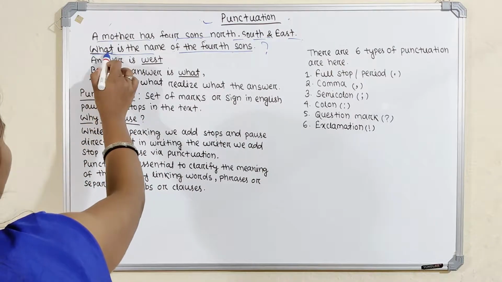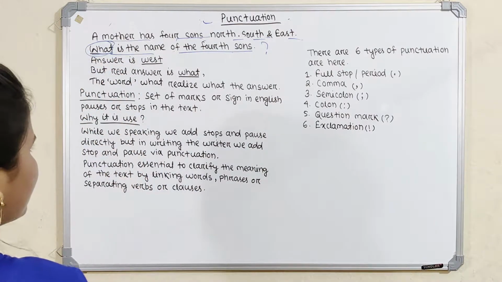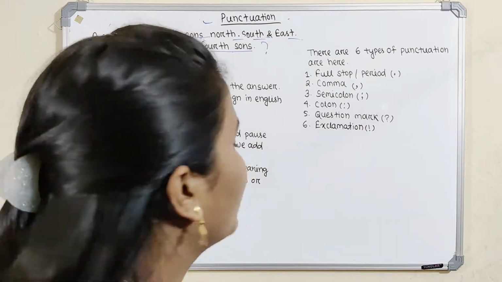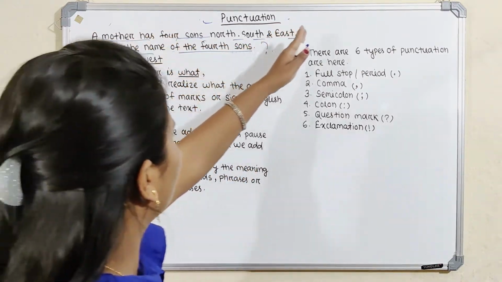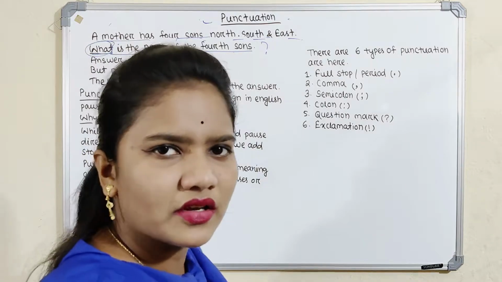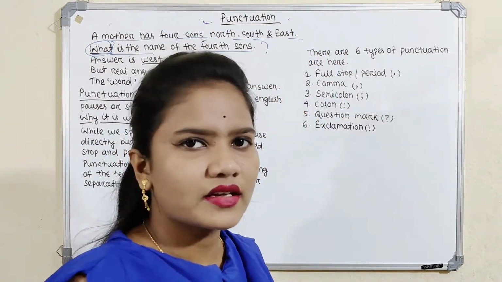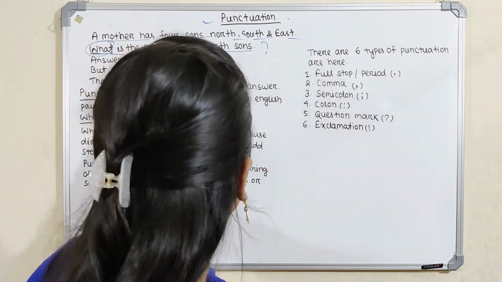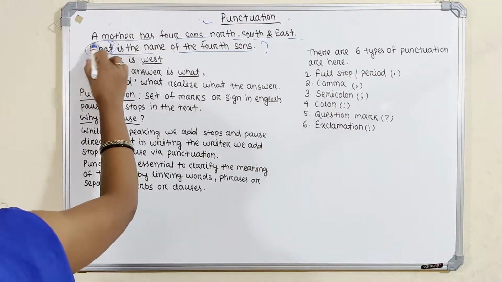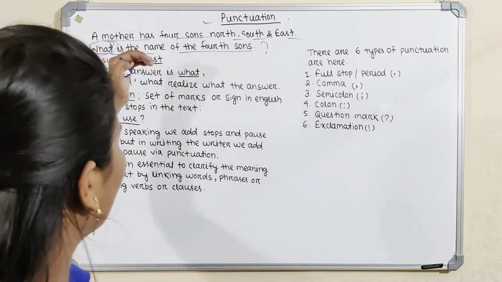Actually the answer is what, because here 'what' is the answer. It cannot be east; maybe the 4th son's name is something else. We can guess only north, south, east, and we can relate that it is west, but it is not west. The answer is what, because 'what' asks what is the name of the 4th son.